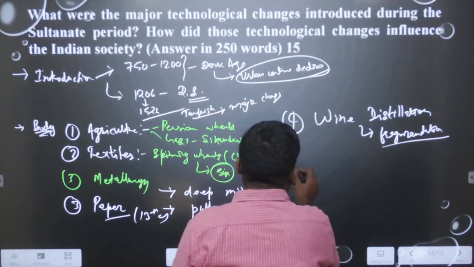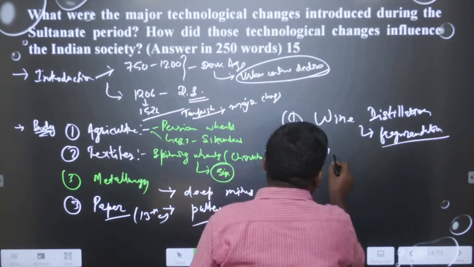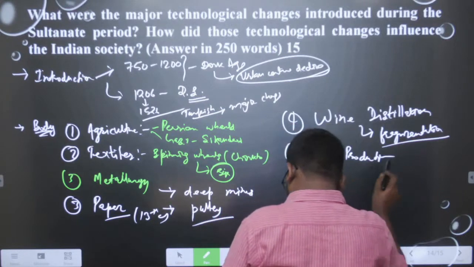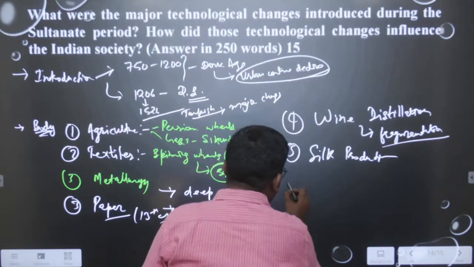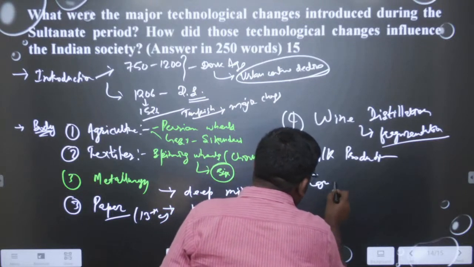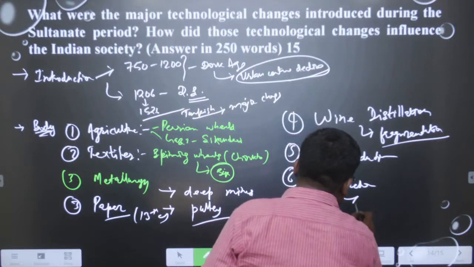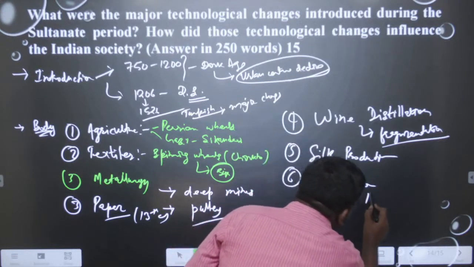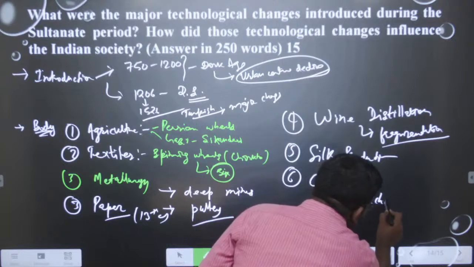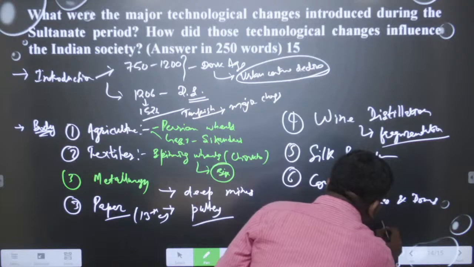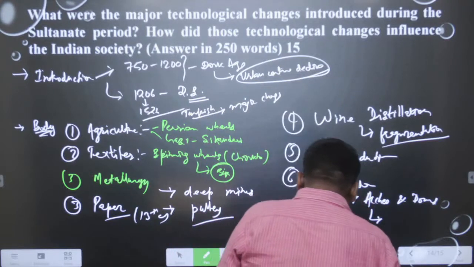Then another important one was silk production. We can write about silk production, and then the constructions we can write about. The building construction was most important in this time. In the building construction, they brought arches and domes. These people especially used a material called gypsum.